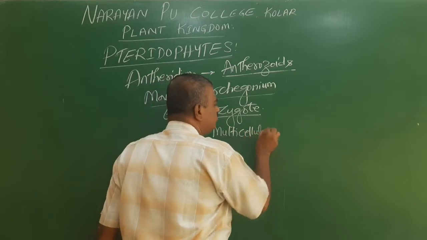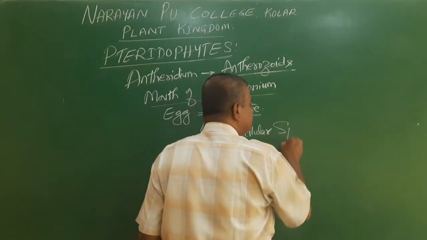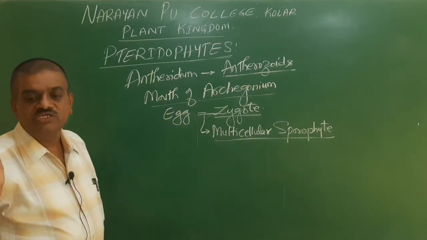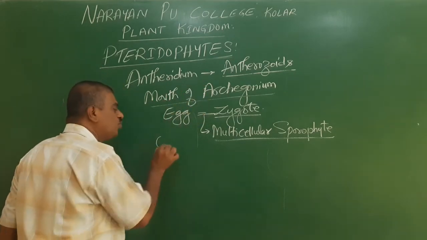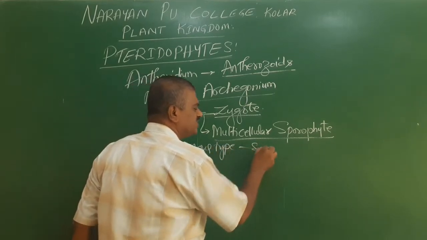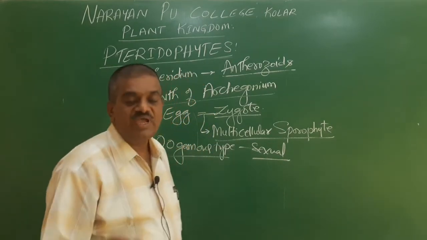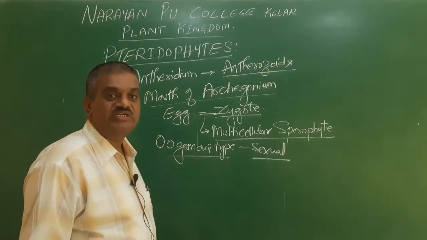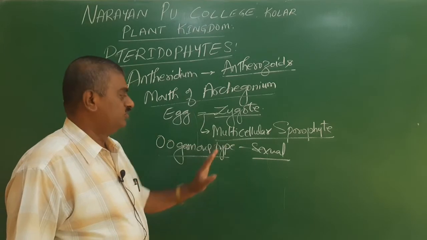The zygote is multicellular and gives rise to a multicellular sporophyte. The sexual reproduction here is always of the oogamous type. The meaning of oogamous is that the female gamete is larger and non-motile, whereas the male gamete is smaller and motile. These gametes fuse, and this is called oogamous reproduction.